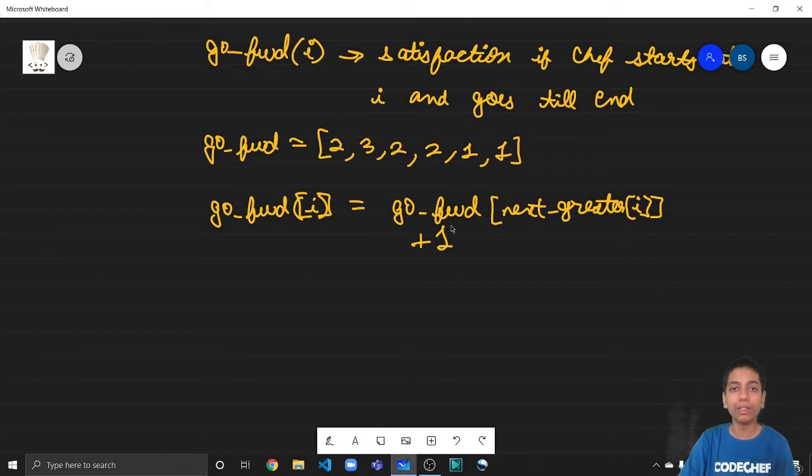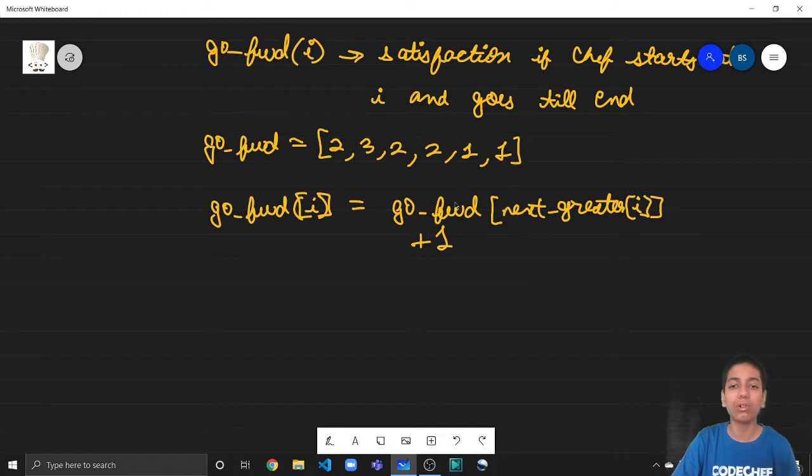You can take this as very similar to dynamic programming, right? Because instead of defining this go forward function, we are making this go forward array using some other values of go forward, so you can connect to dynamic programming as well. So go forward of I can be very efficiently computed using go forward of next greater of I plus 1. Initially we could assign some values, like for the last mountain, the satisfaction, if we start from there and go up till the end, has to be 1. And then we can start traversing to the left and assign this mathematical formula for go forward of I.